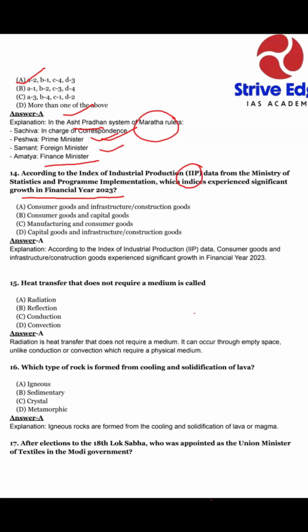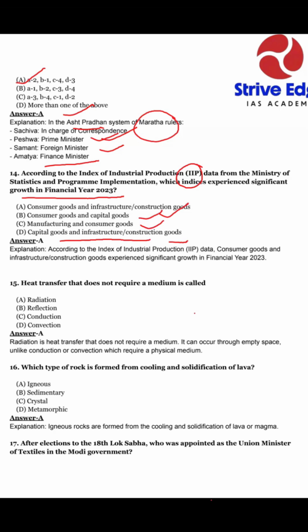Our option A is consumer goods and infrastructure and construction goods. Option B, consumer goods and capital goods. Option C, manufacturing and consumer goods, and option D, capital goods and infrastructure construction goods.